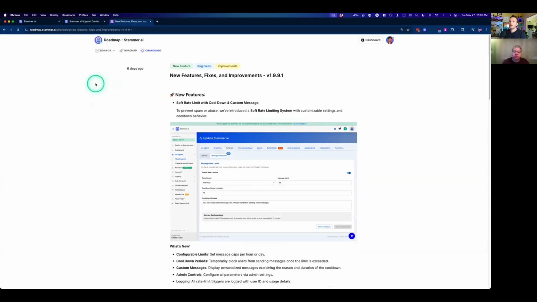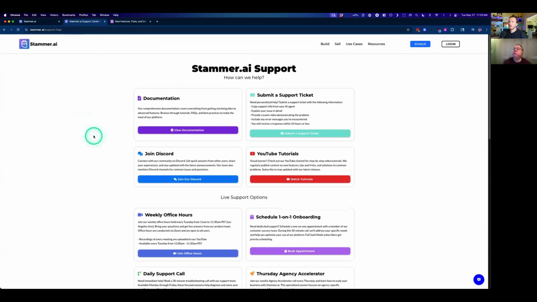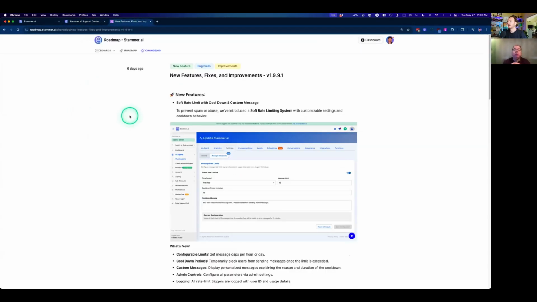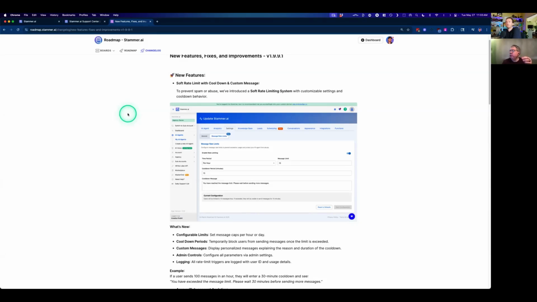Next up, we have our roadmap, roadmap.stammer.ai. This is where we go over all of our latest improvements and updates to the platform and some of the things that we're going to be talking about today. Today will be a little bit of a shorter meeting, not too much to go over, just a couple of different things. We went over most of these updates last week, but just as a recap,